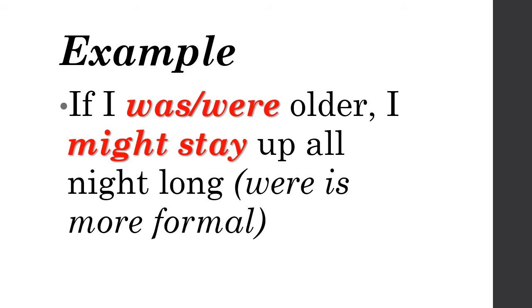And then if I was or were older, I might stay up all night long. Okay, but for I in this type 2 we can use was or were, but were is more formal. So it is more formal to use were than was. So if I were, that is most commonly used.